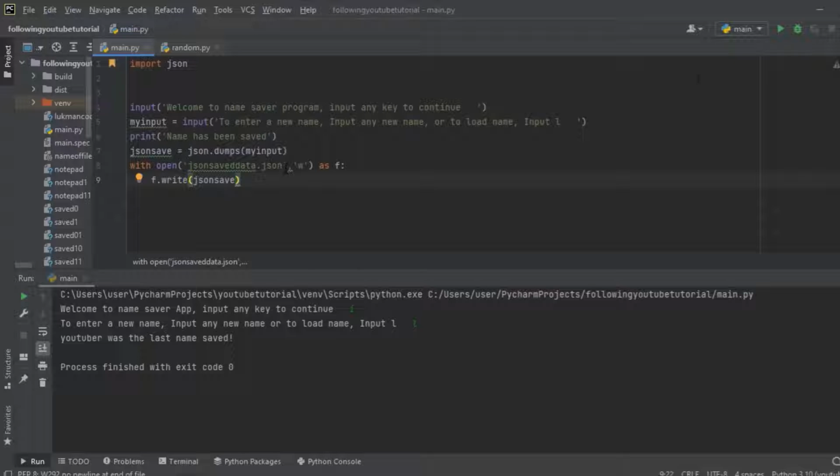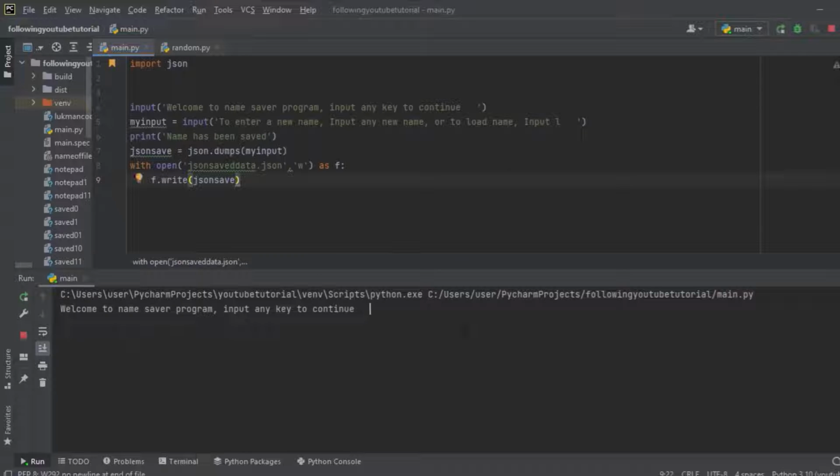Let's run it first of all and see if it's going to ask us to input any key to continue, and to enter any new name. I'm going to write YouTube tutorial.